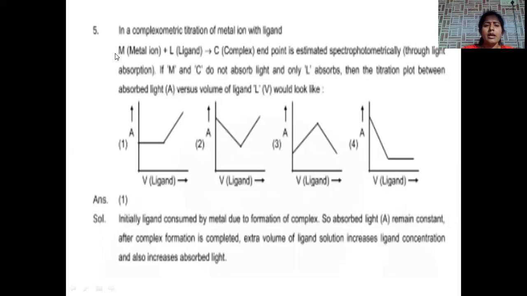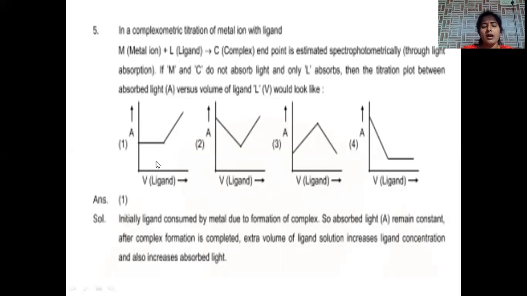Initially, metal plus ligand are involved in the chemical reaction and the ligand is consumed, so there is no change in the light absorption. That's why it remains constant.